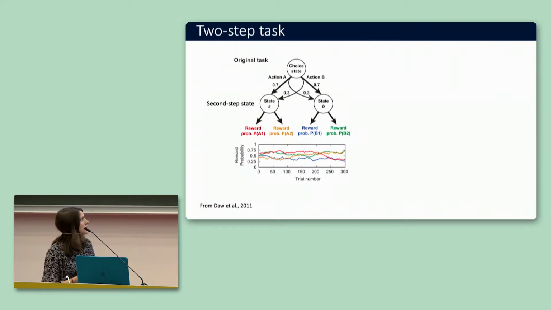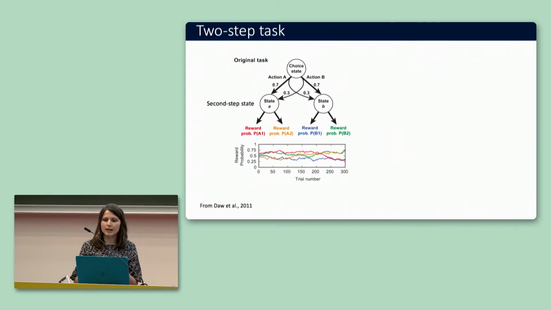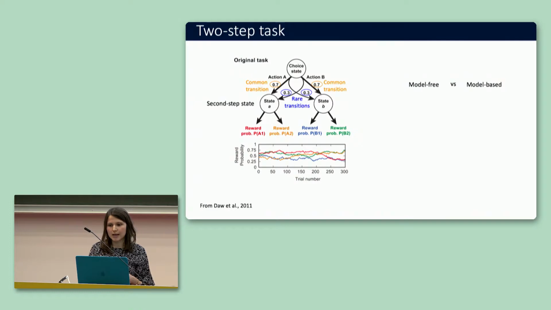So let's go first through the two-step task. The two-step task is a multi-step decision-making task in which different states are reached probabilistically through taking different actions. There's an initial choice state where two actions can be taken, action A and action B. Action A with high probability leads to second-step state A, and with low probability to second-step state B, and the opposite for action B. Both states A and B are probabilistically rewarded. This task allows us to dissociate model-free from model-based behavior.